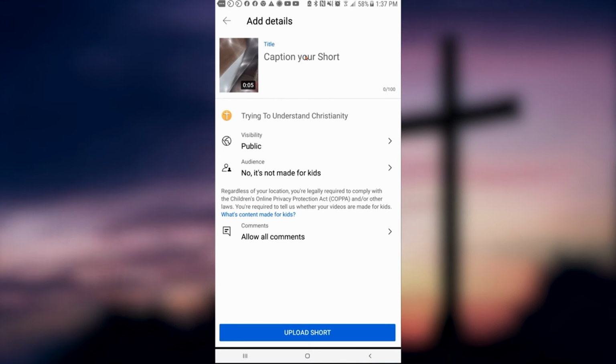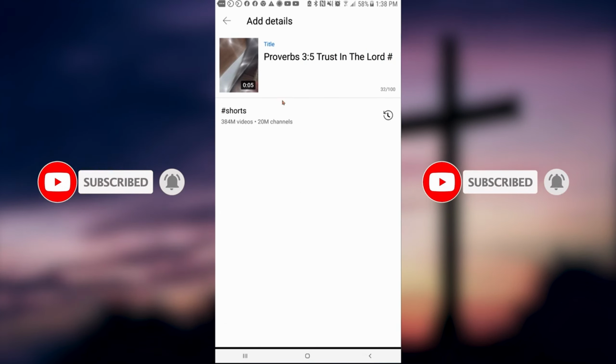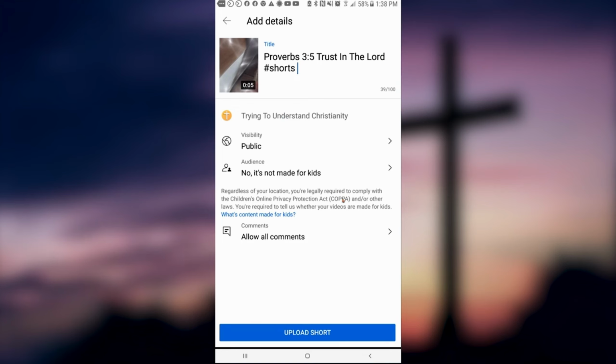So now we need to give it a title. We're just going to put in the verse first, and feel free to be as creative or as simple with your titles as you want. I usually just throw in the verse, then maybe a piece of the scripture. Trust in the Lord. And then the most important thing is to hashtag shorts. That way it knows it's a short, and you're done. You can go ahead and click upload.